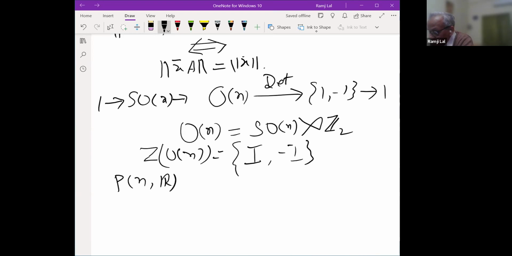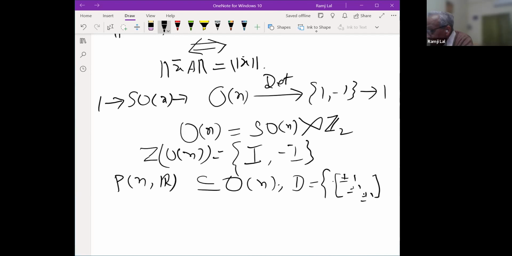We also observed that the group of permutation matrices is contained in O(n). And the diagonal subgroup of O(n), which is the intersection of O(n) with the diagonal subgroup of GL(n, R), is precisely the set of all diagonal matrices with entries plus or minus 1. So this is Z2 to the power n.